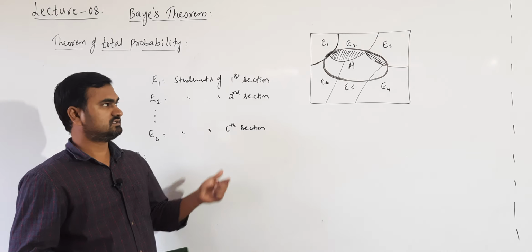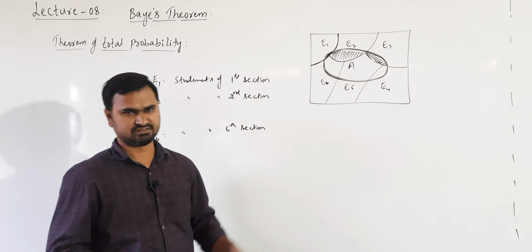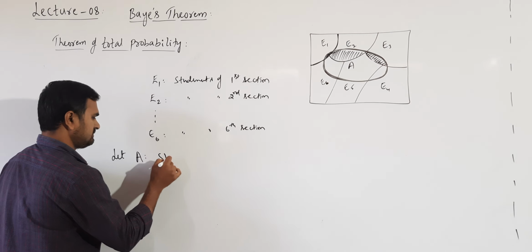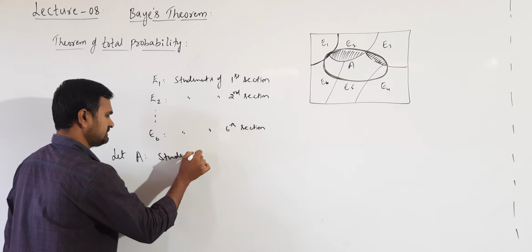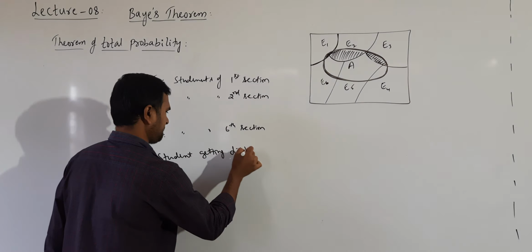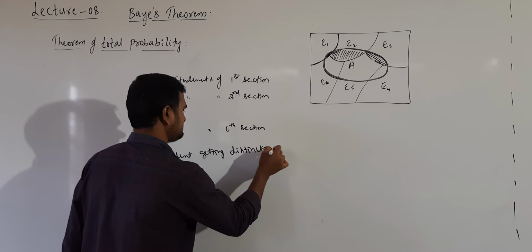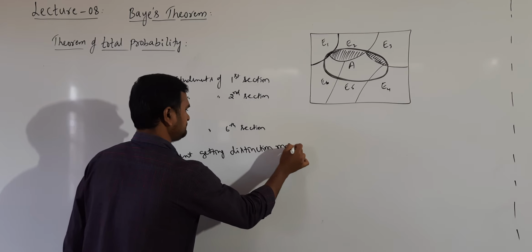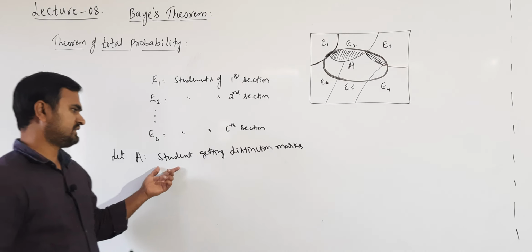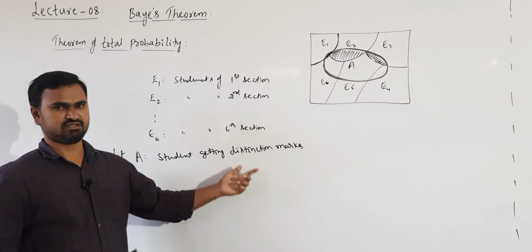Now, we are interested in the students who got distinction. Okay. So, let A be the event of a student getting distinction marks. Okay. So, A is the event of the students who are getting the distinction marks.